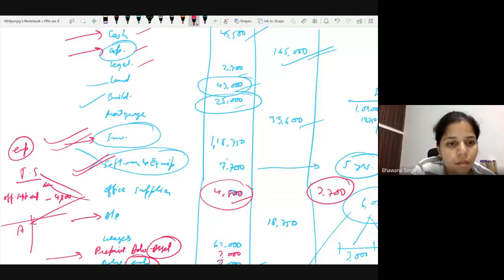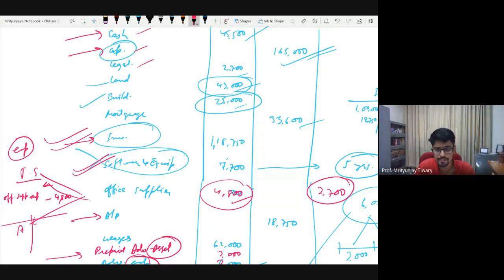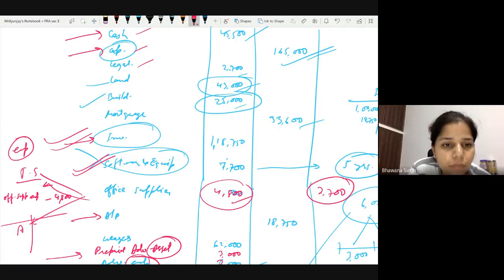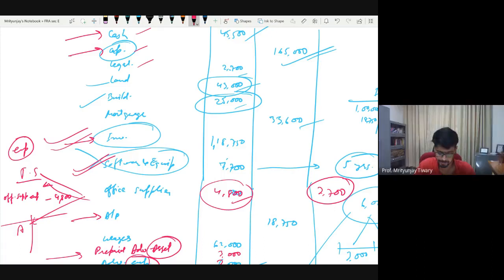So according to me, it should be mentioned in the asset portion. Why? Because in the end, we are going to use that supply, no? Okay. Basically, she is assuming that we are going to use it. So if nothing is mentioned, assume it is not consumed. That is what Bhavna is saying. Okay. Now,